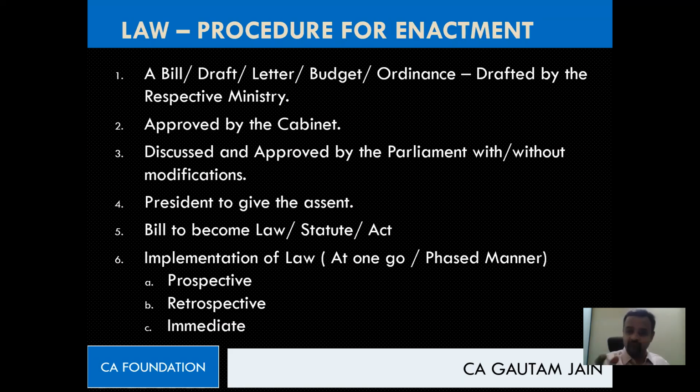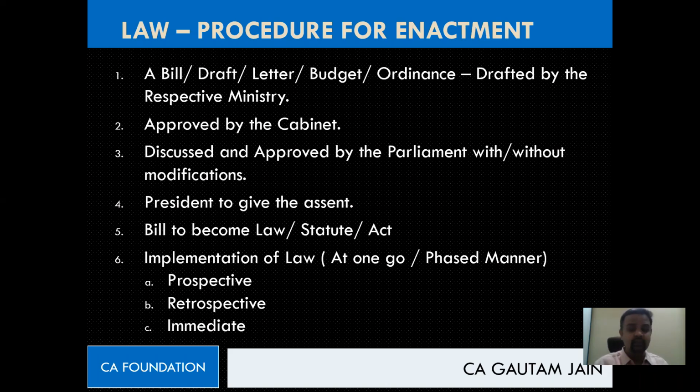So I was taking an example about the Income Tax Act. I am repeating that example for you to understand this retrospective implementation. As per the current Income Tax Act, the income earned by agriculture, that is agricultural income, is exempt from tax, as of today. Now I am taking a hypothetical situation that let's say tomorrow, 1st of May, they bring an amendment in the Income Tax Act.